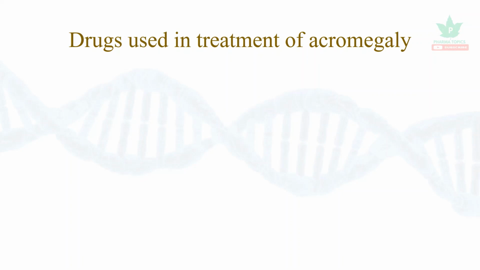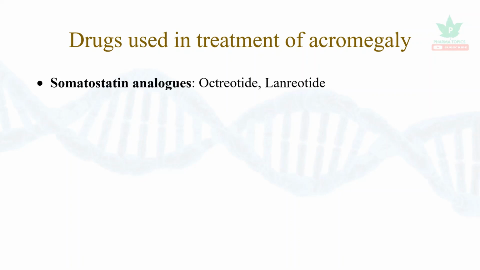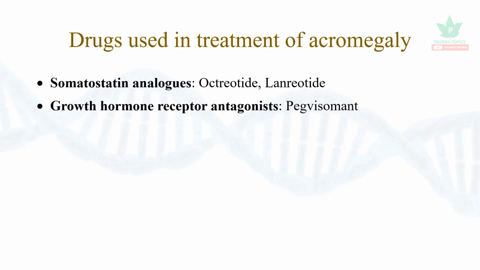Let us see the drugs used in treatment of acromegaly. Somatostatin analogs: octreotide and lanreotide. Lanreotide is long-acting; there's a letter L, you remember it is long-acting. Growth hormone receptor antagonist: pegvisomant. Peg is pegylated. V A, it causes visual defects. Somatotropin antagonist. In such a way, you can remember pegvisomant. And dopamine agonist, cabergoline. These are the drugs which are used for the treatment of acromegaly.